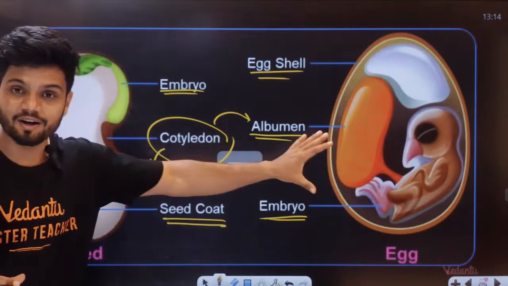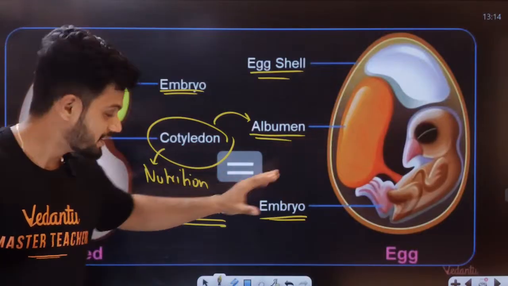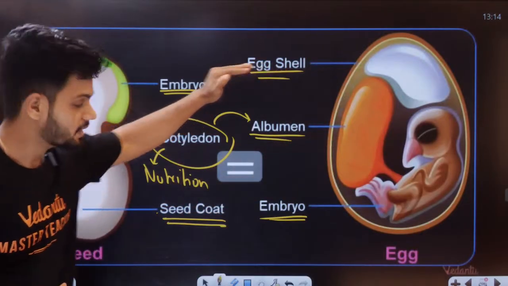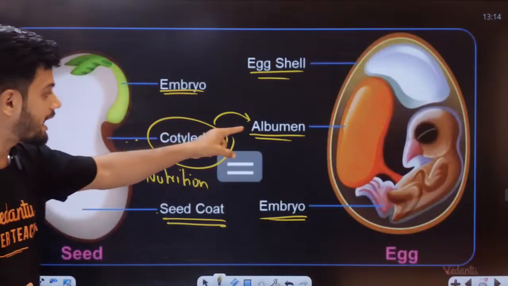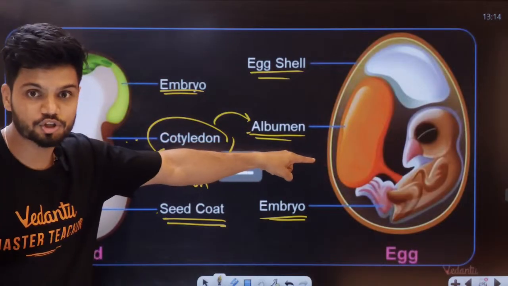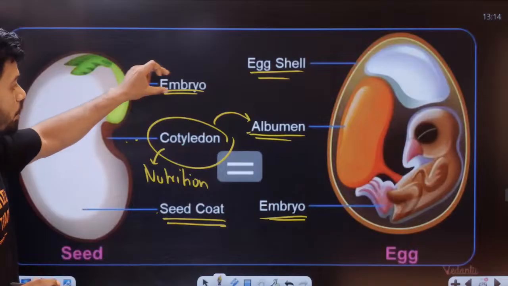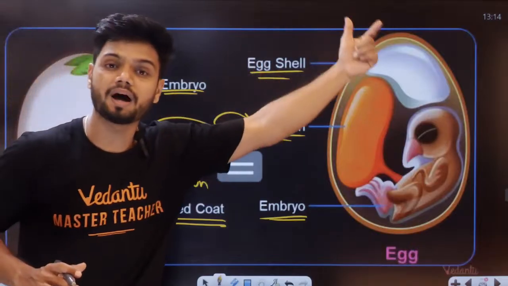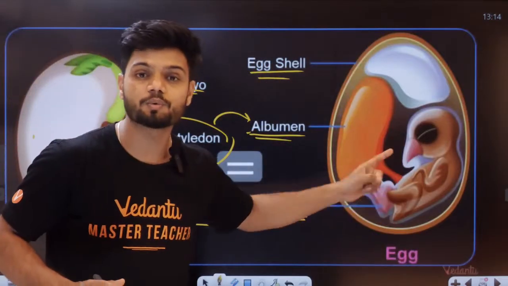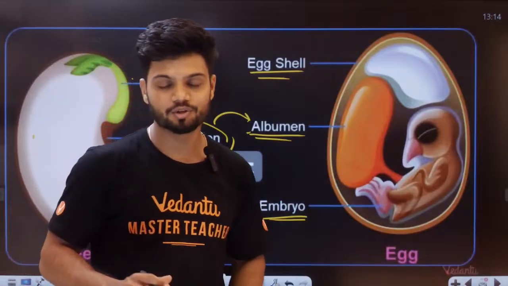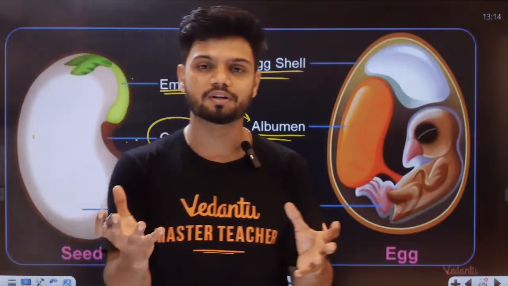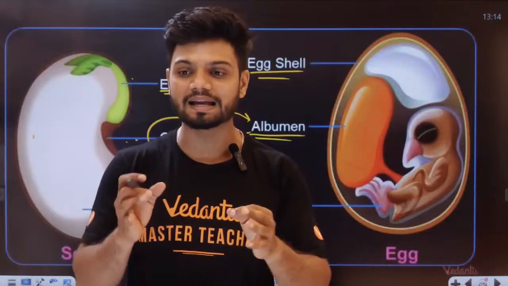Seed and the egg are almost same to same. Here seed coat, here eggshell. Here we have cotyledon for nutrition, we have albumin for nutrition. Here we have embryo which develops into the new plant, and here we have a chick which develops into a new animal. So all of you are able to relate your zoology with botany and understand better.